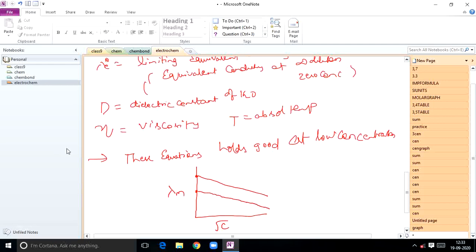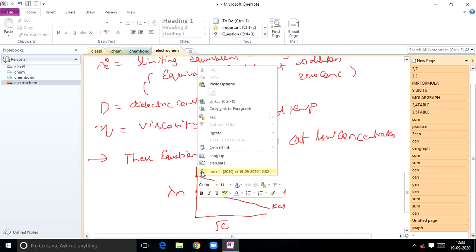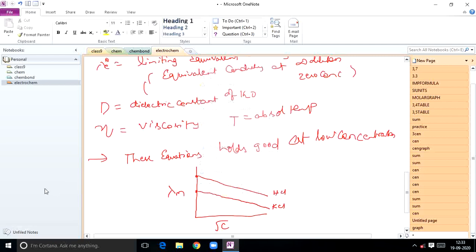If you observe, this curve is related to potassium chloride. This is the curve related to HCl. This point indicates lambda m naught of HCl, that is the molar conductance of HCl at zero concentration.